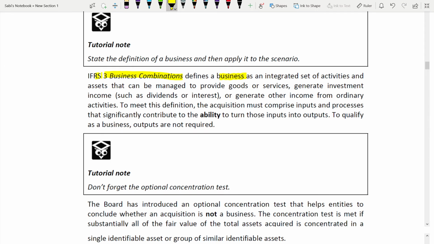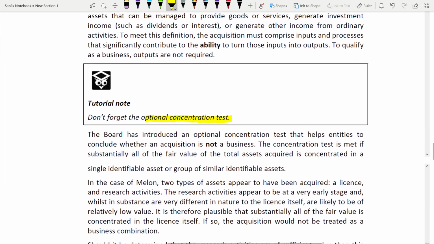To meet this definition means what? The business definition. Okay, so the acquisition must have input also, the process also, so that you can convert the input into output. Okay, so to qualify as a business, outputs are not required. Don't forget the optional concentration test. Okay, you will learn this also. There's an optional concentration test which is used to know whether it meets the definition of business or not.